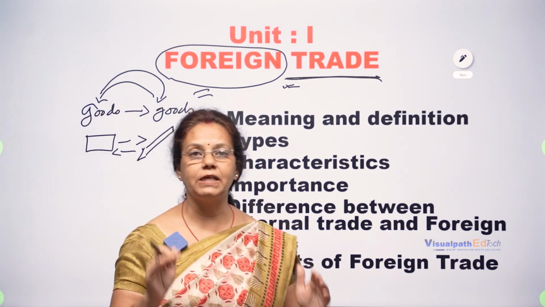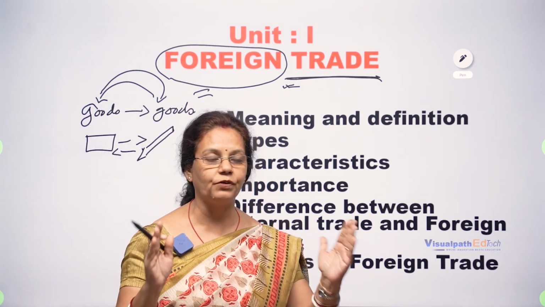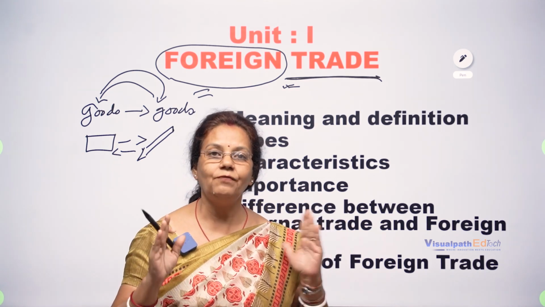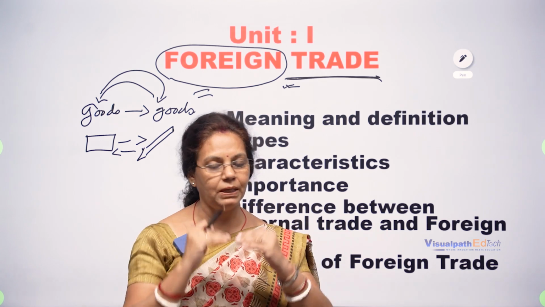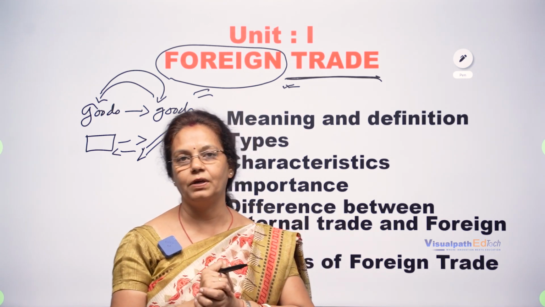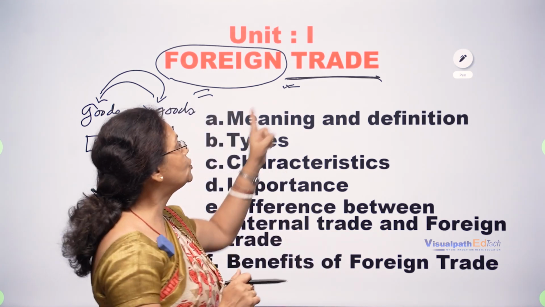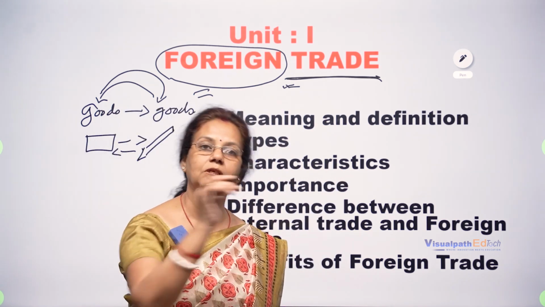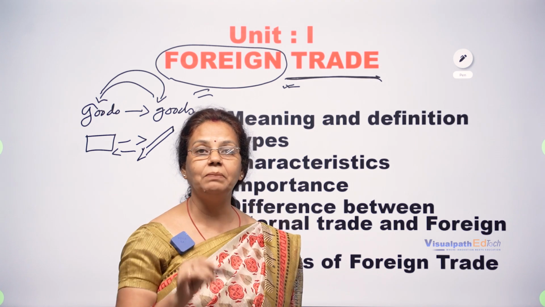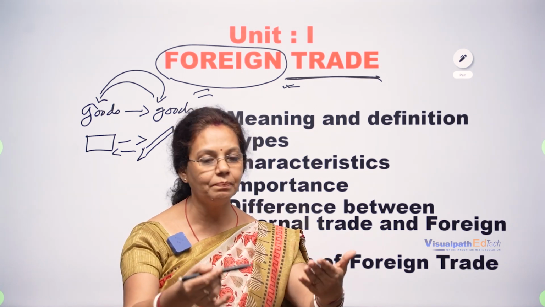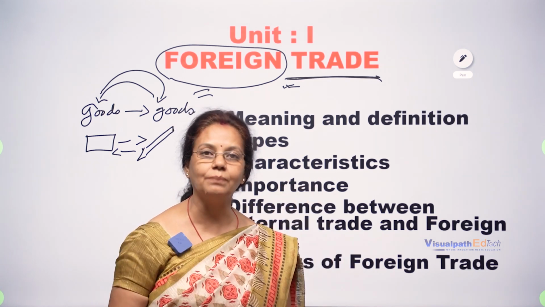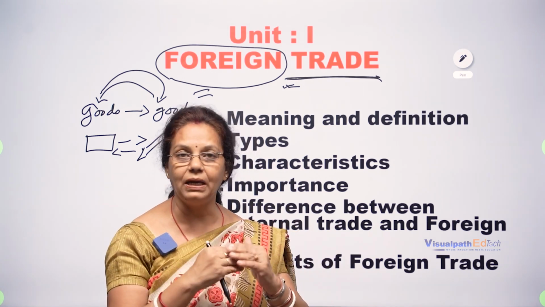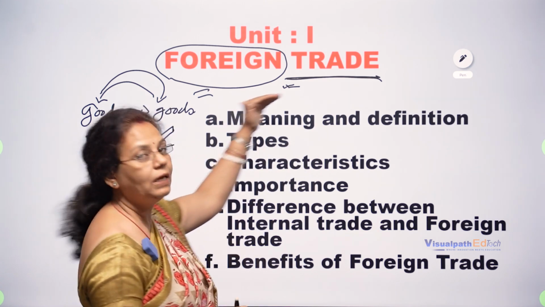If a trade takes place in two different places, it may be inside the nation itself. But when a trade takes place between two countries, one country to another country, that means something goes out and some things from the other country come in. That type of transaction in terms of money is known as foreign trade.